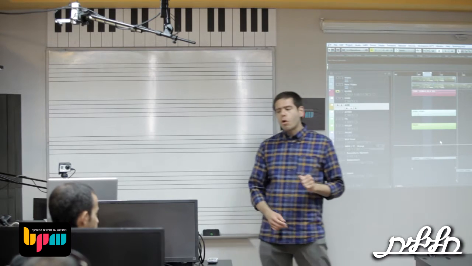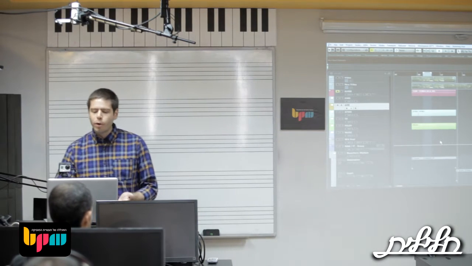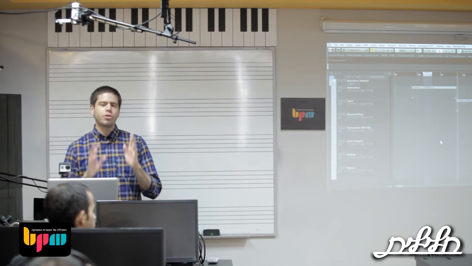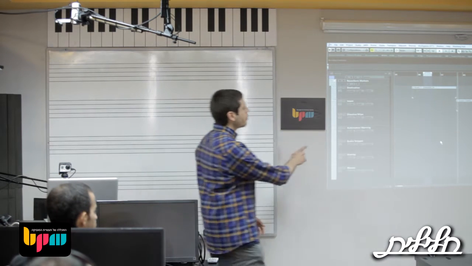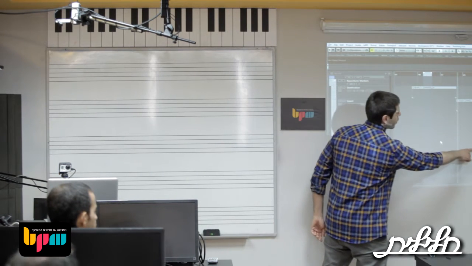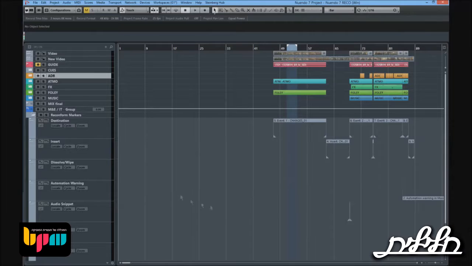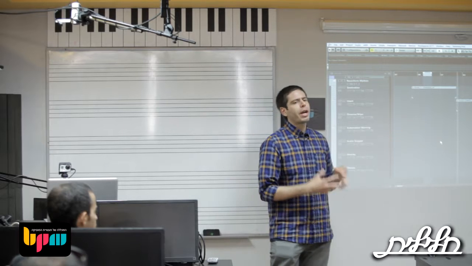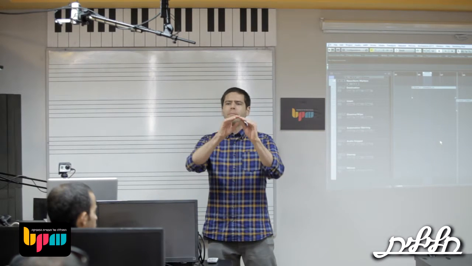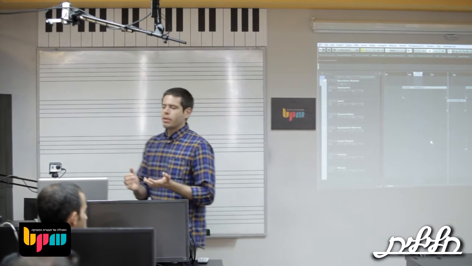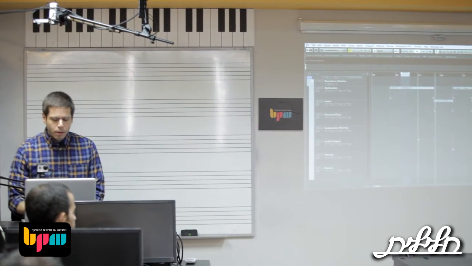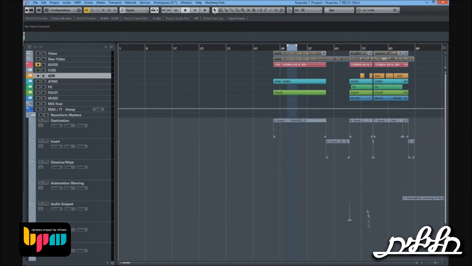If there's something wrong with automation, or for example, if the audio was chopped in a strange way, it will also tell you. For example, over here, it says audio snippets, I have to check my audio over there. If the automation is colliding, it will also tell you, okay, you have to check automation on track, and so on. So these markers are found here, and you can, as I said before, disable them. So you have a lot of options.